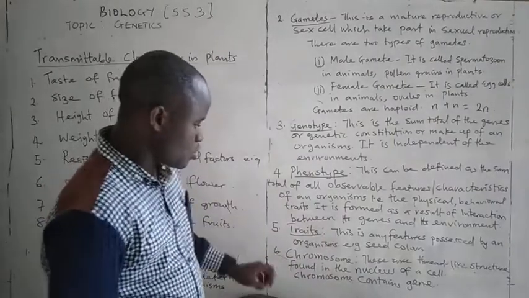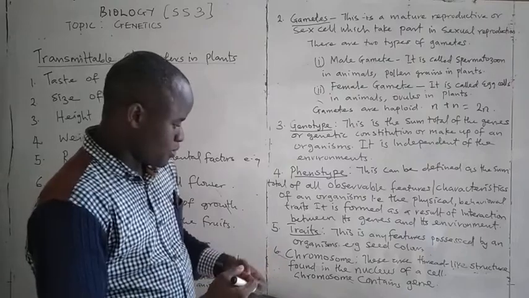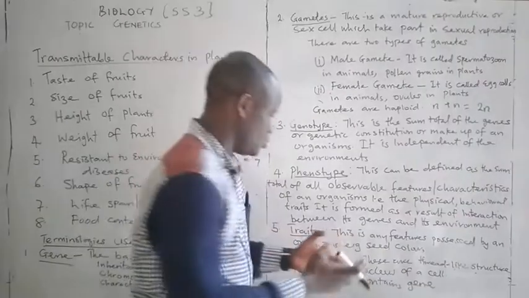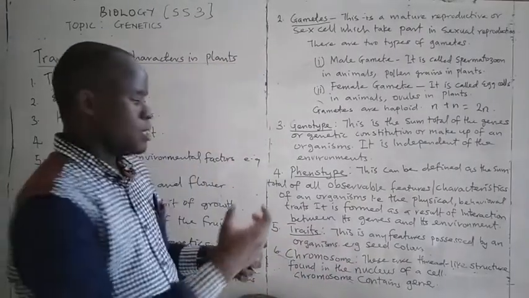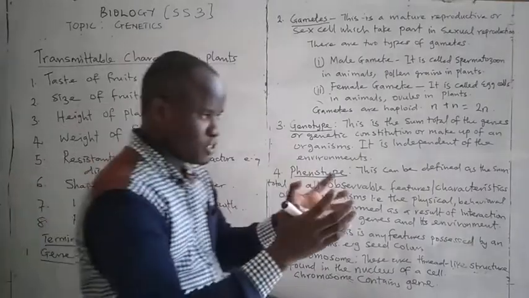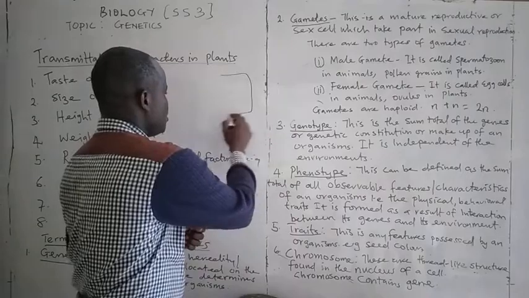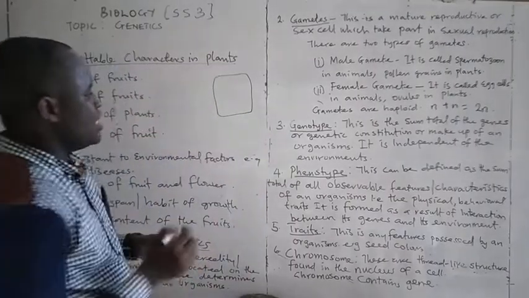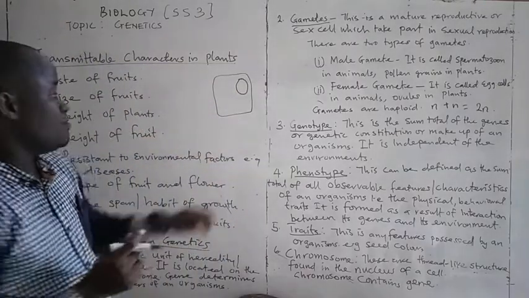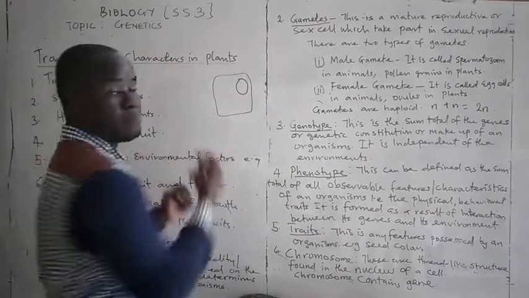The next one is chromosomes. Chromosomes are thread-like structure found in the nucleus of a cell. In your SS1, you are taught mitosis and meiosis, where we made mention of process of cell division. If you have a cell, there is a nucleus at the side of the cell in plant cell.